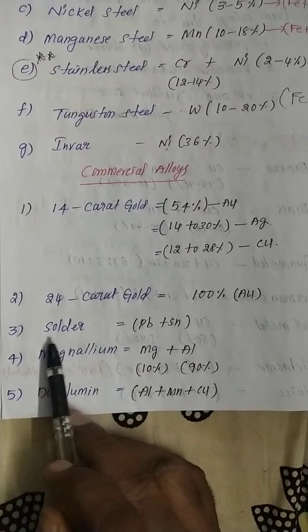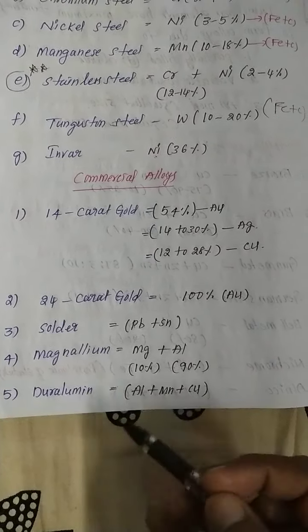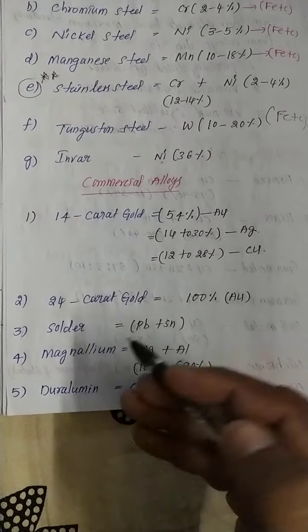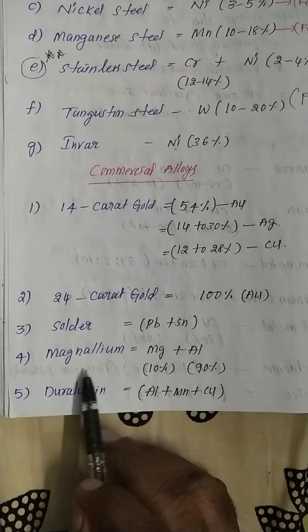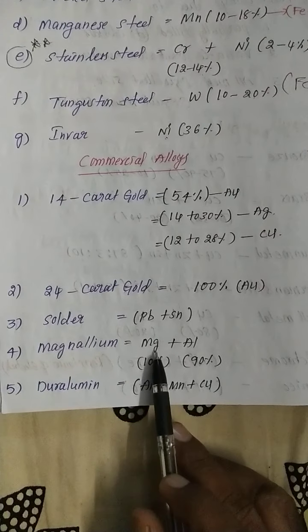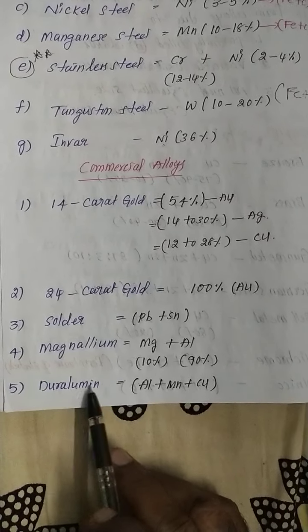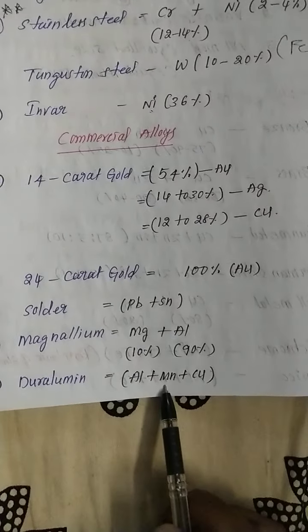So solder, this next one is solder. Where is solder used? Generally electrical boards use solder. Lead plus tin. Magnesium and aluminum combination. Magnesium is 10%, aluminum is 90%. Duralumin: aluminum, manganese and copper.